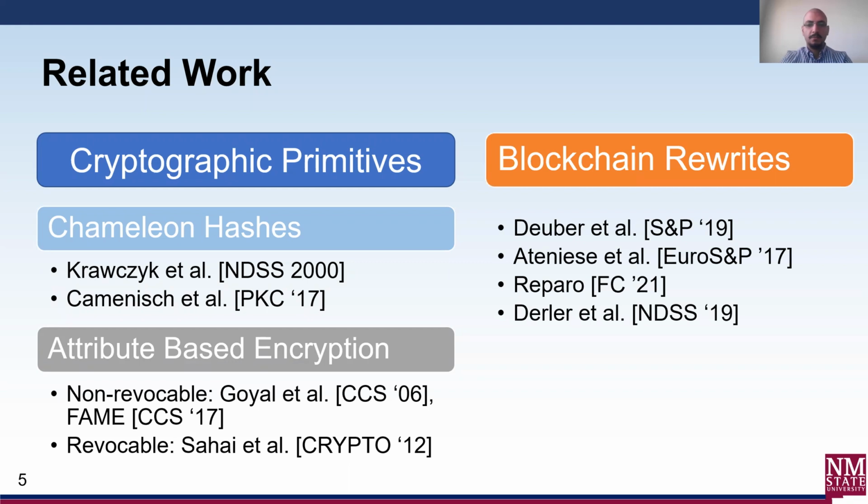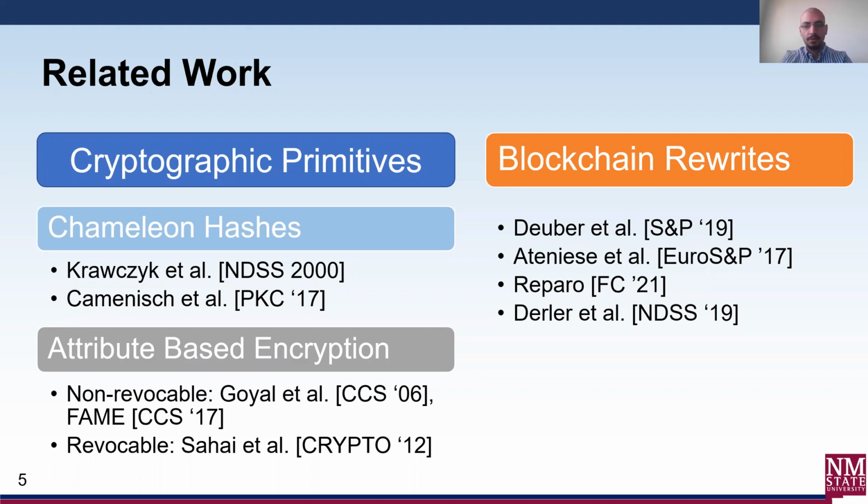Next, we will briefly talk about the related work in the field of blockchain rewrites. Derler et al. and Deuber et al. propose mechanisms for block-level rewrites where any user can propose a redaction or edit of a block, which is then voted upon by all users, while Ateniese et al. propose a solution for blockchain edits by rewriting entire blocks using chameleon hash functions. These are coarse block-level rewrite solutions and are inefficient when a single transaction in a block needs to be updated.